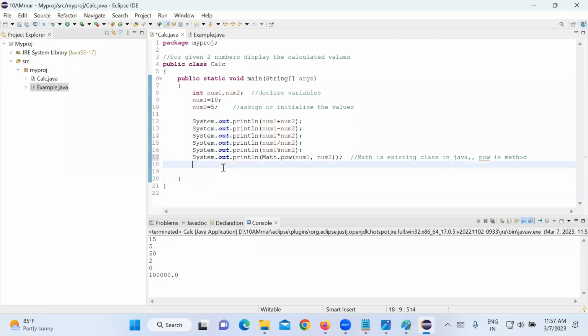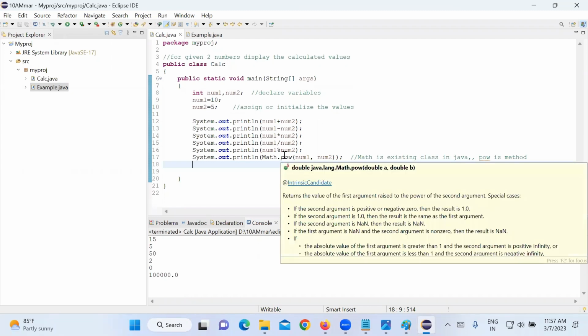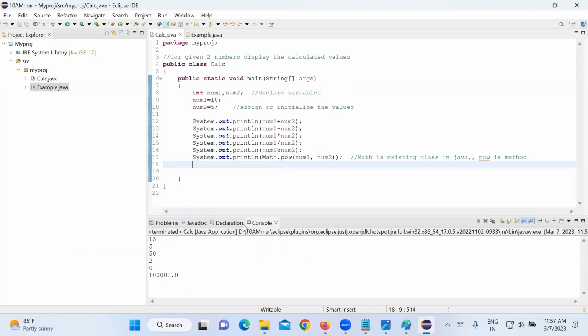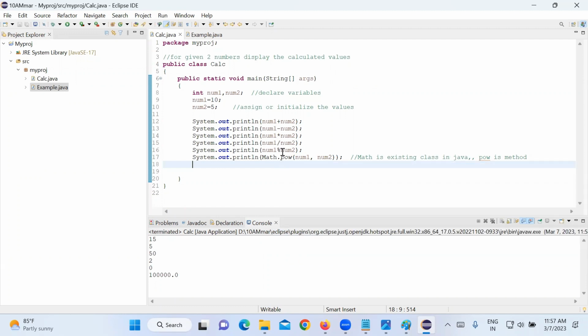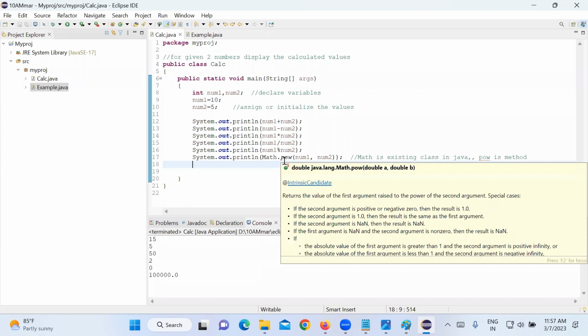How should we know that Math has pow? I am telling you, right? That's why we are taking training. Sir, why is it storing as a float value, not as int? Because pow returns a double value. See, it returns a double, that's why there is a decimal. That is why the decimal point is shown.